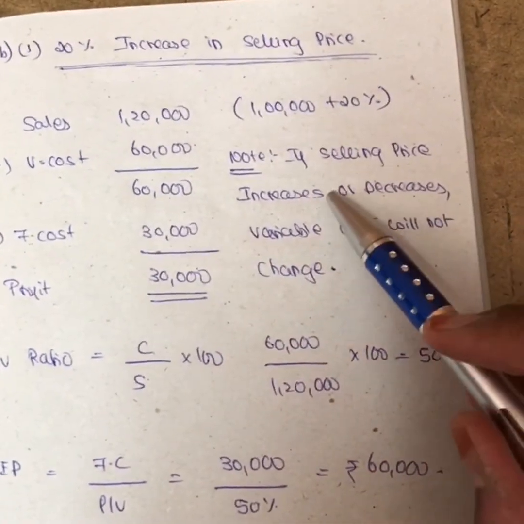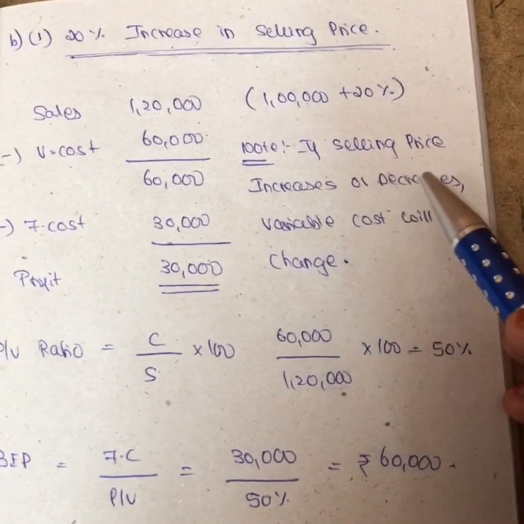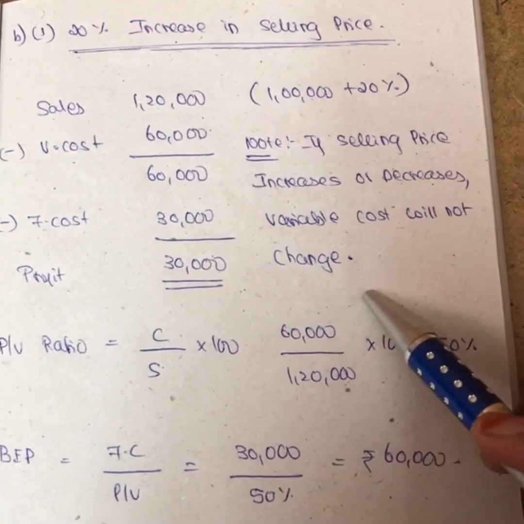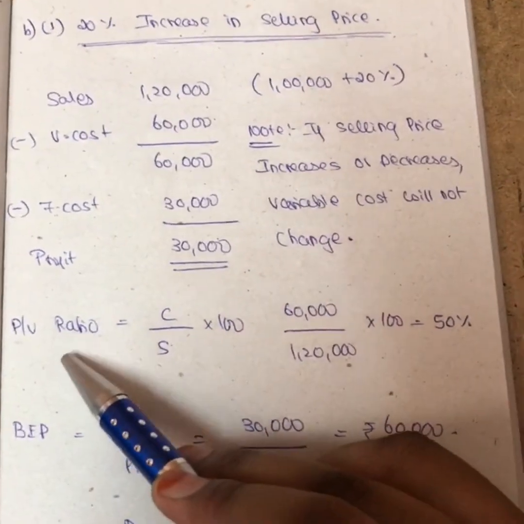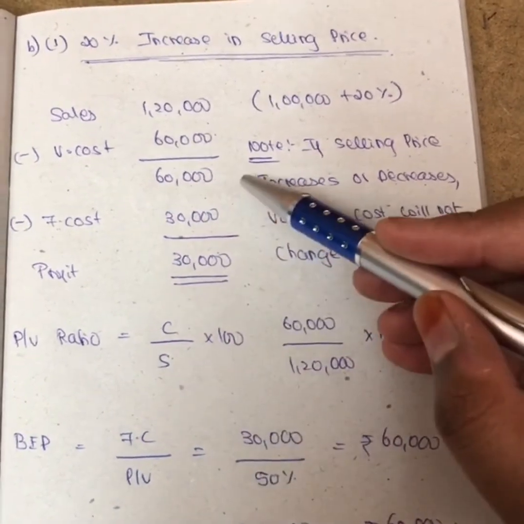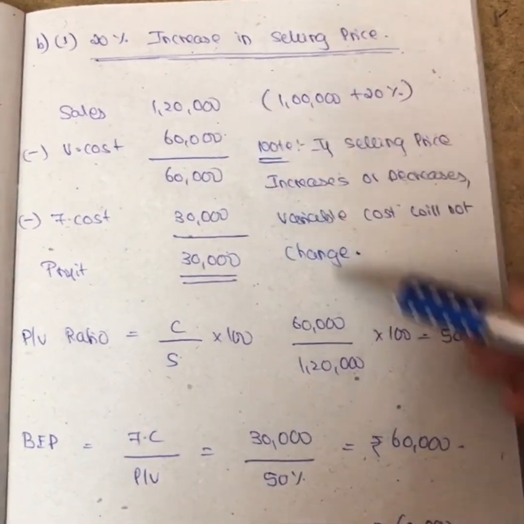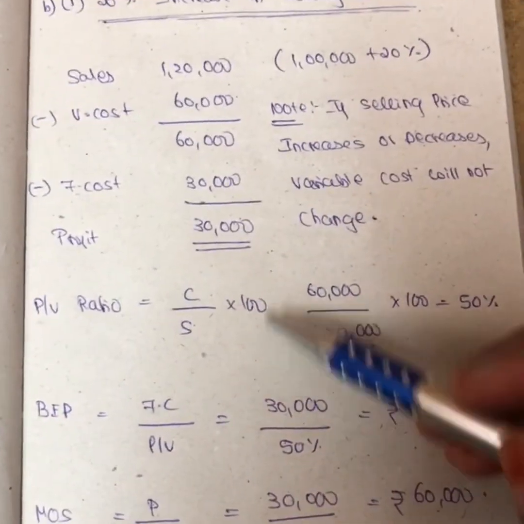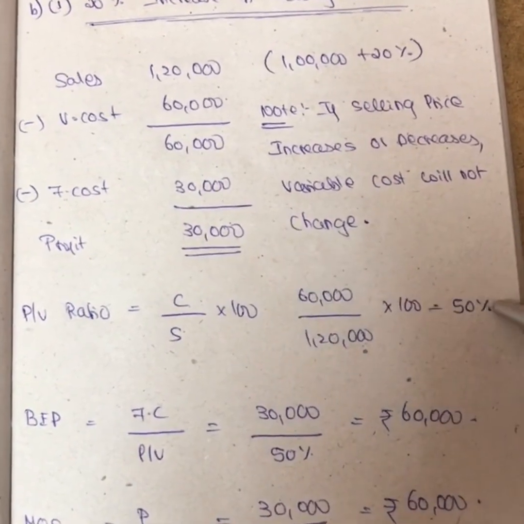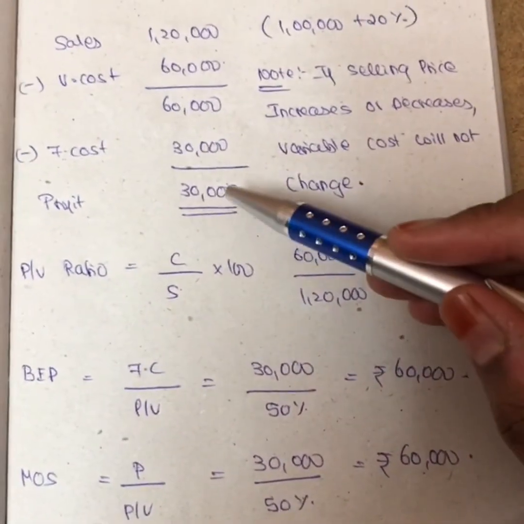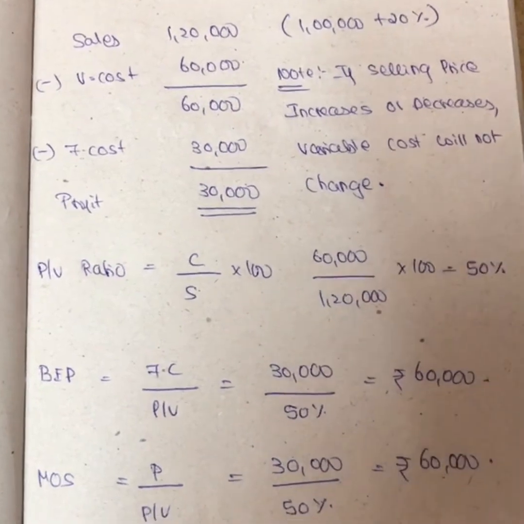See here I have given the note now. Okay, if selling price increases or decreases, your variable cost will not change. Okay, and easy to calculate PV ratio. Contribution by sales. What is your contribution? 60,000 divided by sales into 100. You get 50%. Fixed cost is 30,000 divided by your PV ratio is 50%. Margin of safety is profit, that is 30,000 divided by 50%.